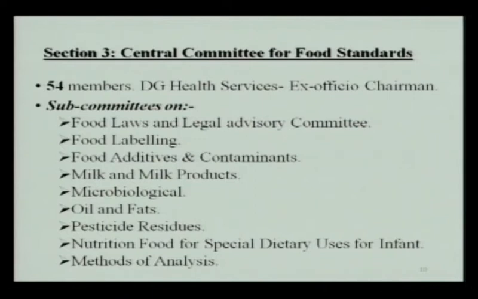Under this committee, there were 9 subcommittees on food laws, food labeling, food additives and contaminants, milk and milk products, microbiologicals, oils and fats, pesticide residues, nutrition food for special dietary uses for infants, and a subcommittee on methods of analysis.